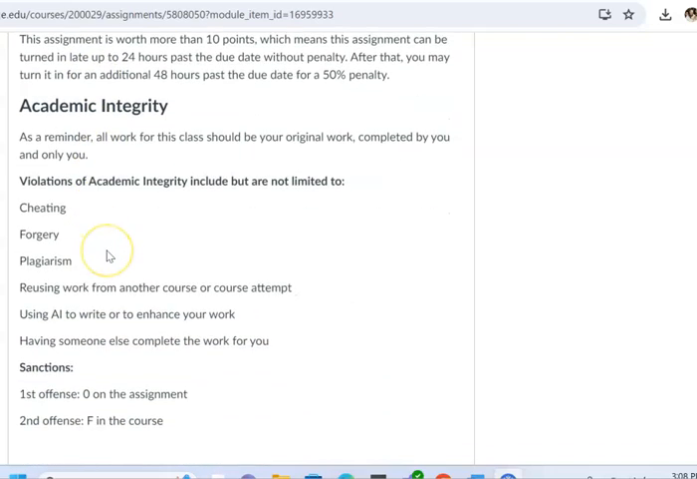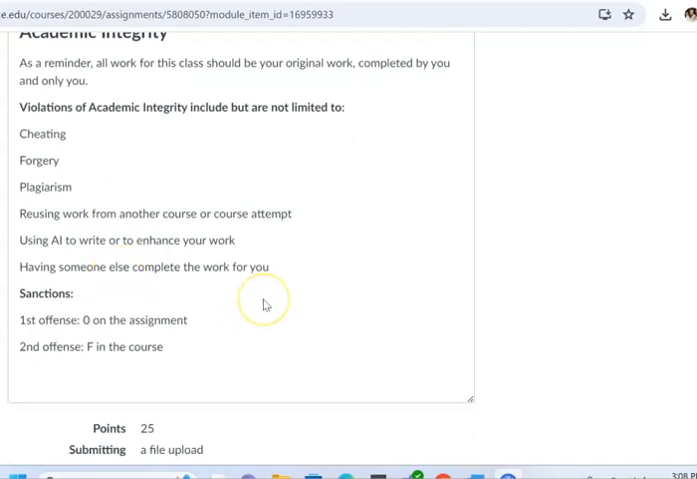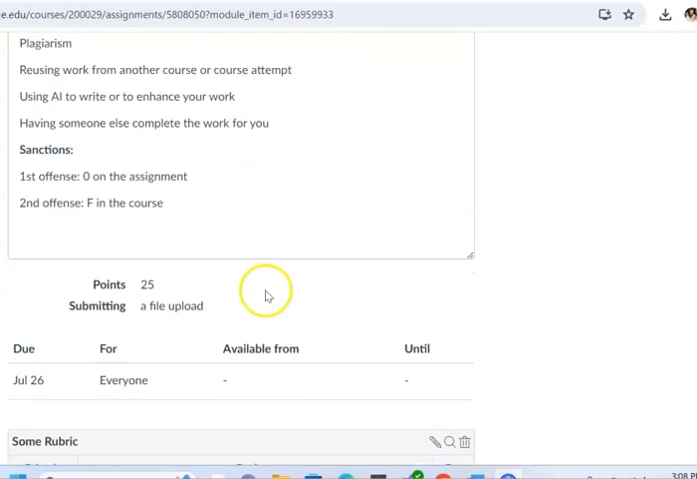I'd also like to remind you of the academic integrity policy, which I think you're quite familiar with at this point. But if you are found to have made a choice that is in violation of academic integrity on a first offense, you will get a 0 on the assignment, on a second, an F in the course.